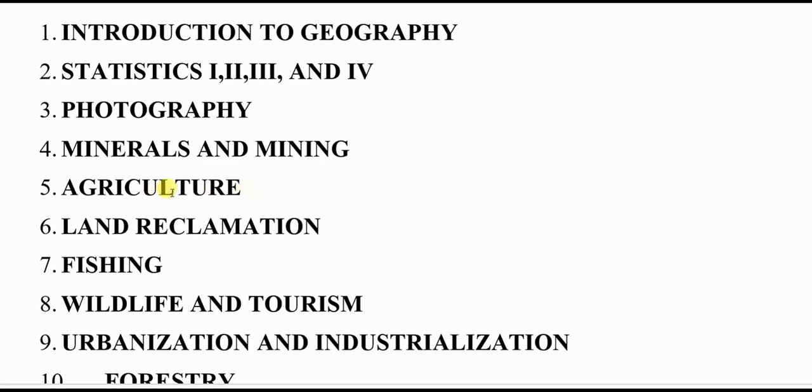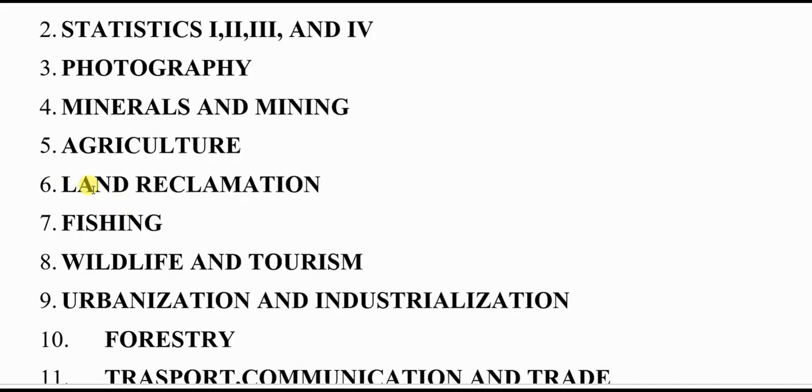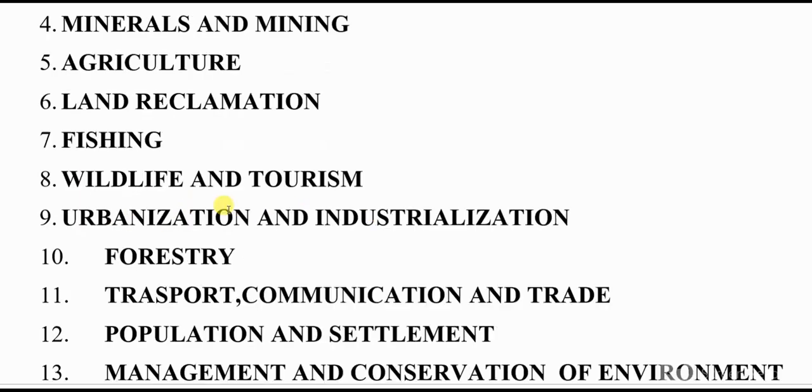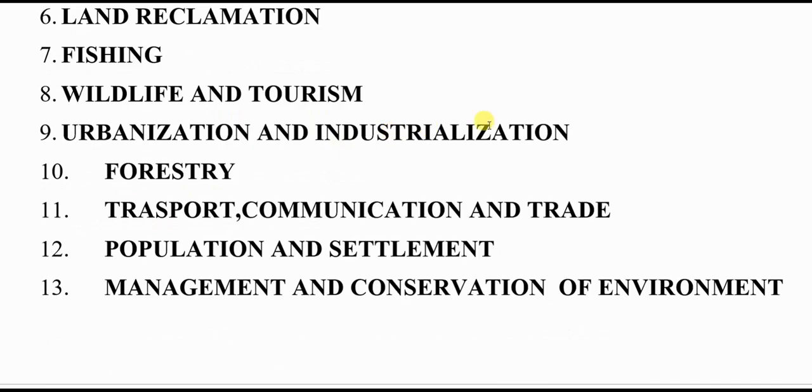So when you prepare for your exams, ensure that you have gone through agriculture. Then we have land reclamation, and then fishing, wildlife and tourism, urbanization and industrialization, forestry, transport, communication, trade.